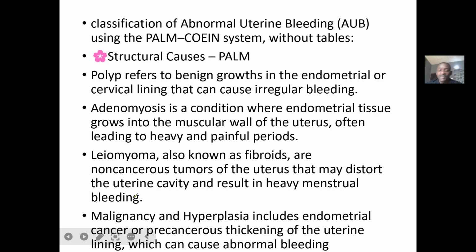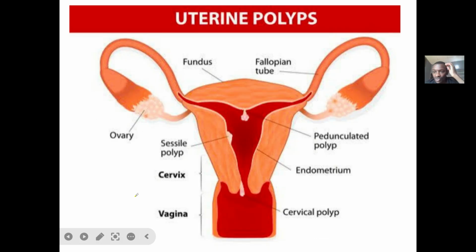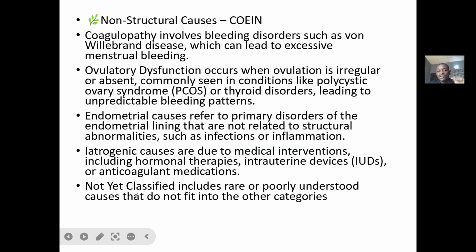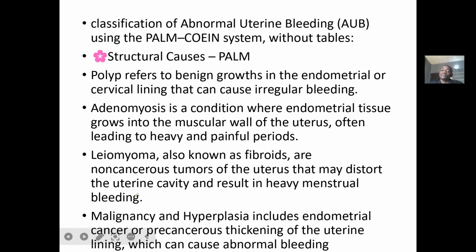And that mnemonic splits the causes or types or classification of abnormal uterine bleeding into structural causes and non-structural causes. The structural causes are abbreviated under PALM, while the non-structural ones are the COEIN. Okay, so you have the PALM-COEIN, right? So for the structural causes, the mnemonic is PALM, right?